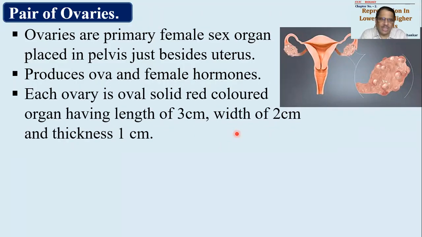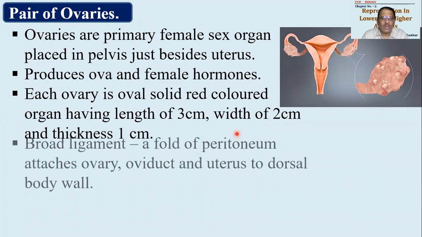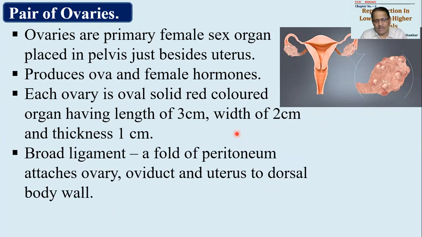Each ovary, again we can say, is pinkish colored, solid in nature, an organ having a length of around 3 centimeters, 2 centimeters in width, and 1 centimeter in thickness. Very small comparatively as compared to testes.